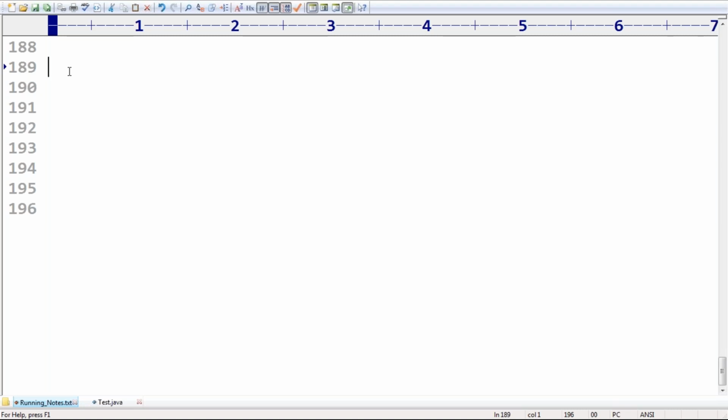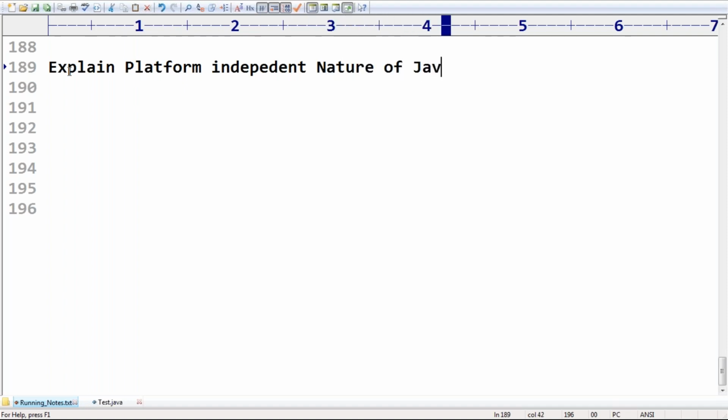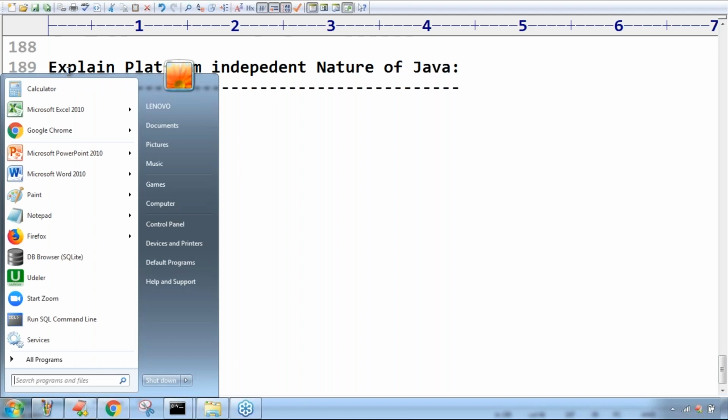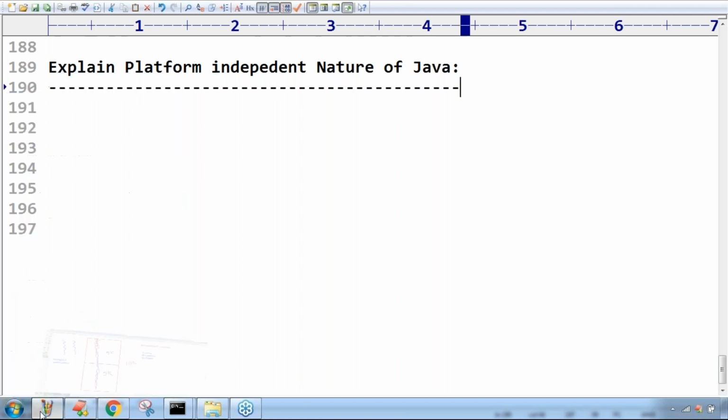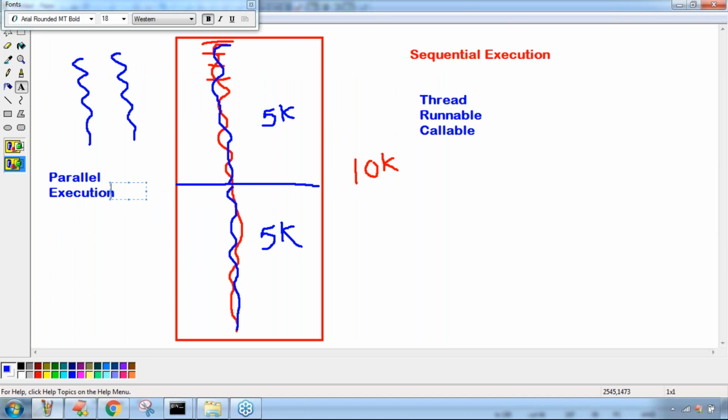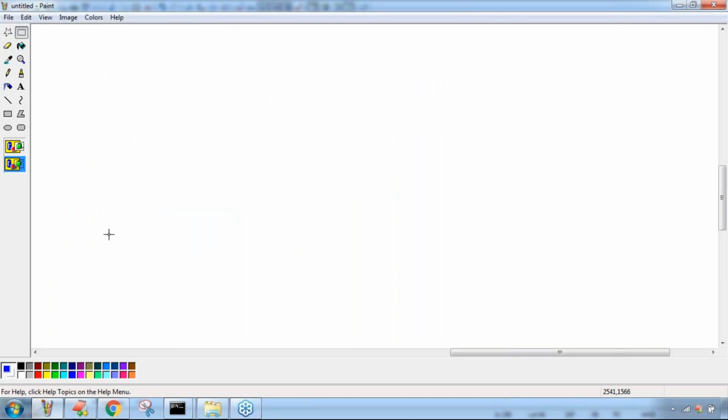Let me talk about some more theory. Explain the platform independent nature of Java. Sir, we already covered it, we discussed it in the last session. It is not required to explain much more about this terminology, friends. Correct, we already had a discussion in the last session. Write once, run anywhere is the policy.